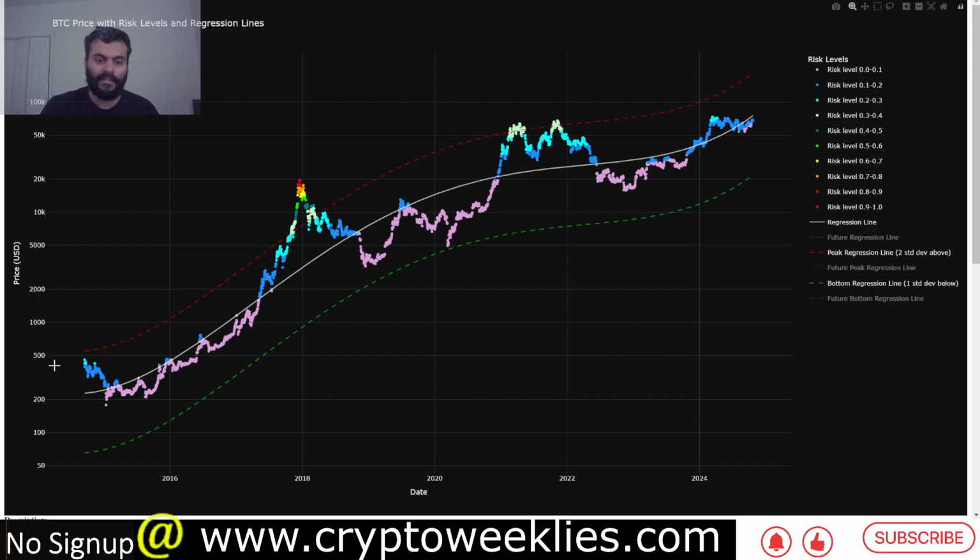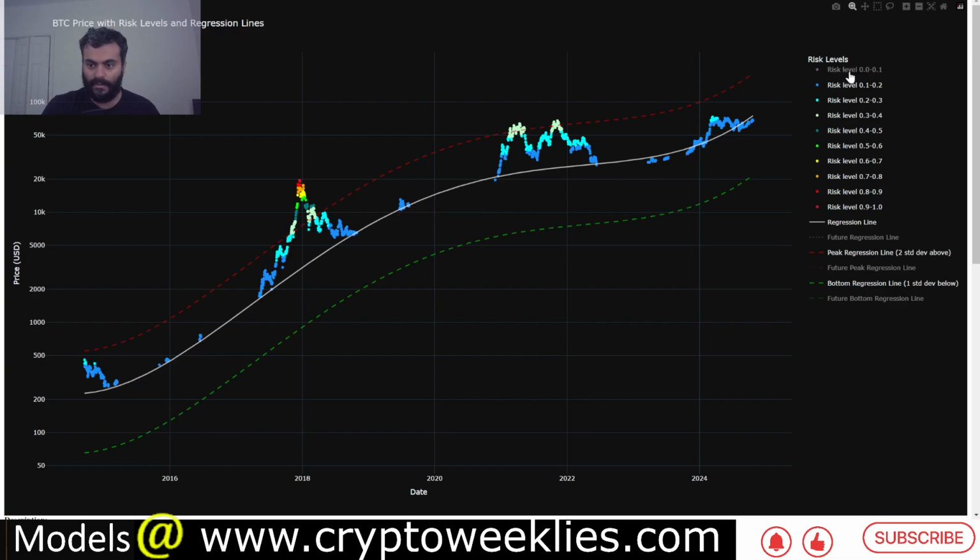The second model is based on the polynomial regression analysis, the rainbow chart that we just analyzed. Using the same logic, what this model does is sort the price action of BTC at a daily level based on risk level between 0 and 1. The key idea is whenever the price is significantly lower than this fair value regression line, that's the best time to DCA. Again, not an ultimate bottom, but it provides a range where DCA makes more sense.